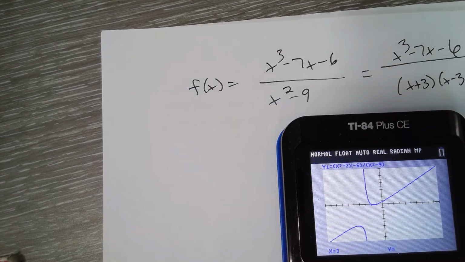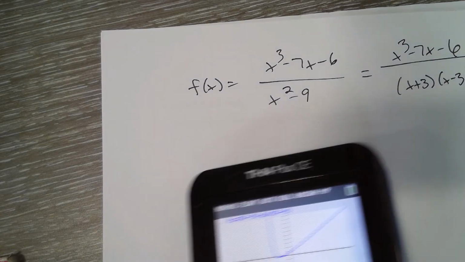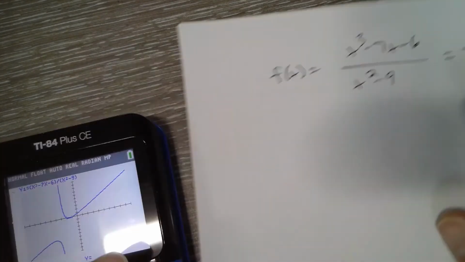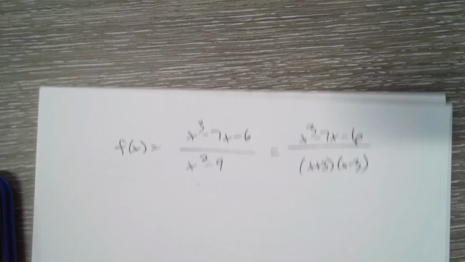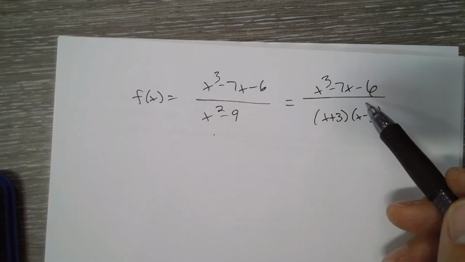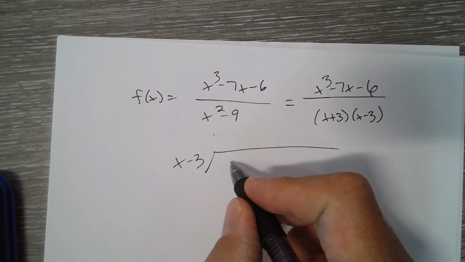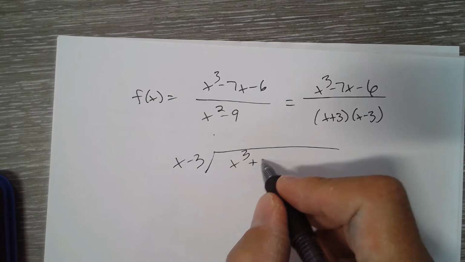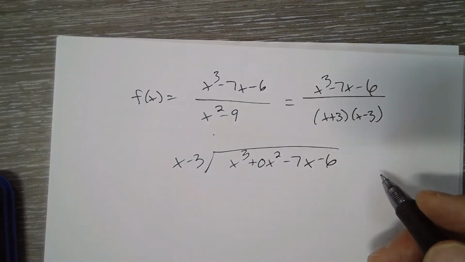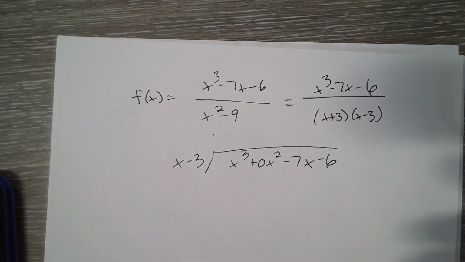Okay, so that means there's an x minus 3 factor on both the top and the bottom. We already know that there's an x minus 3 on the bottom. There must be an x minus 3 on top also. So we could do x minus 3 goes into x cubed plus 0x squared minus 7x minus 6. We could do it that way, or we could use synthetic division. So this is polynomial division.